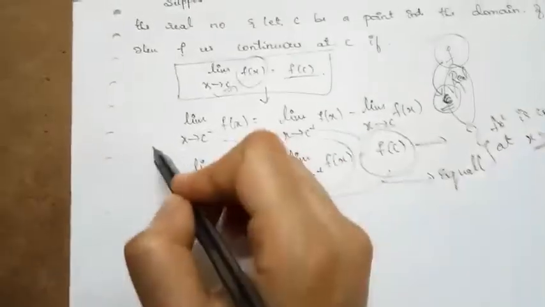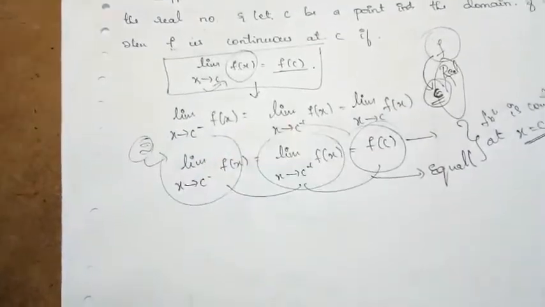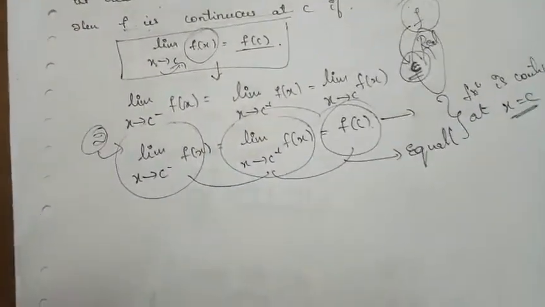So this is the second way of defining the continuity of a given function.